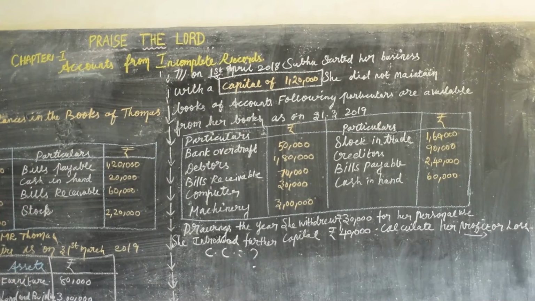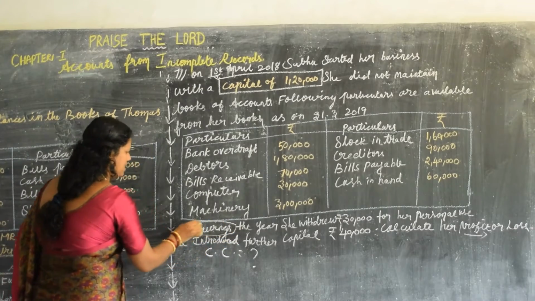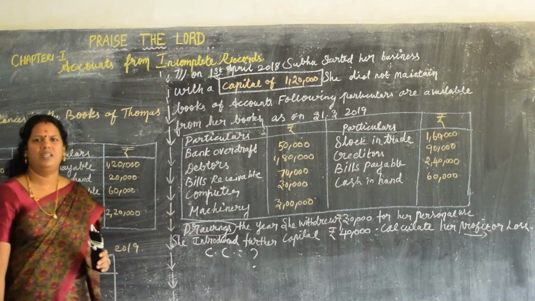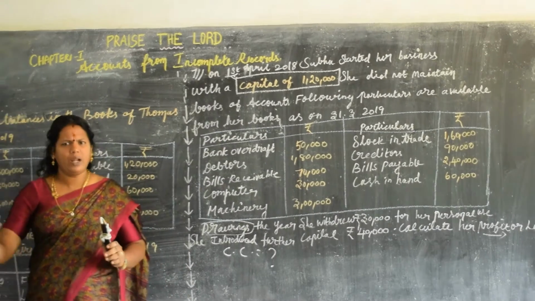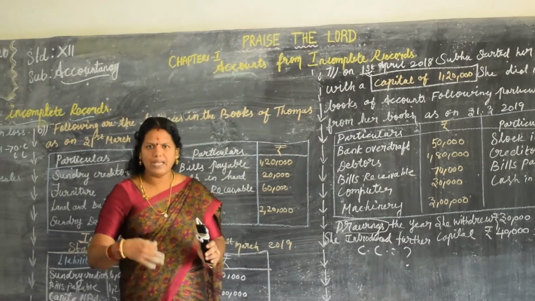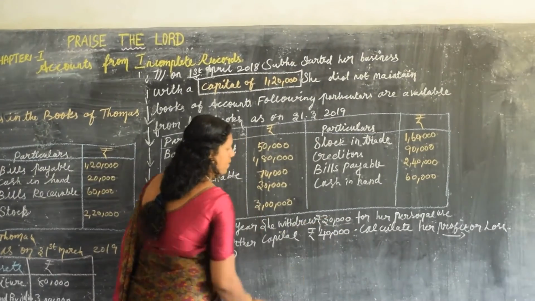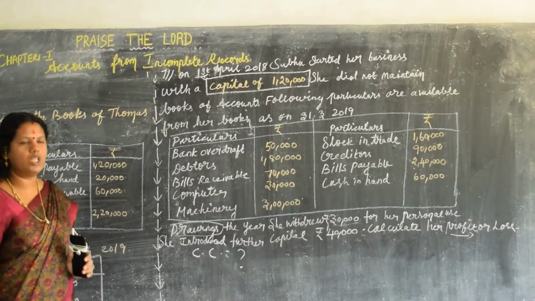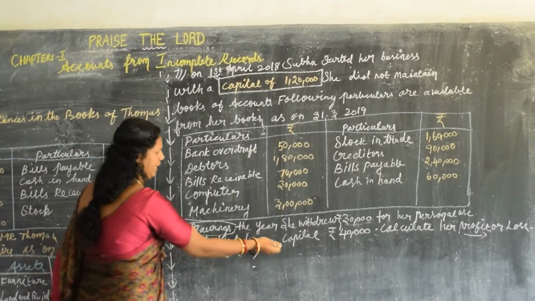Then, for the profit or loss, another thing: drawings. Check whether the drawings is there. Yes, here. Drawings for the year, she withdrew 30,000. What is meant by drawings? The proprietor has taken money from the business for her personal use. That is 30,000. Then we need additional capital. Yes, it is there. Introduced further capital 40,000.